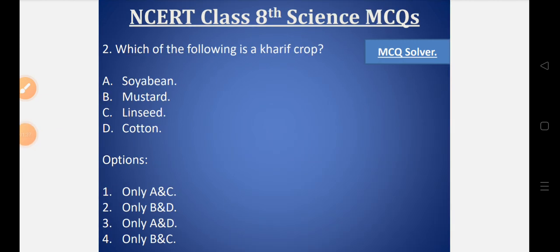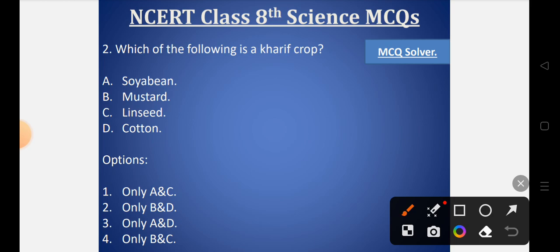Question number 2. Which of the following is a Kharif crop? Options are option A soybean, option B mustard, option C linseed, option D cotton. Let's look into the options. Option number 1, only A and C is correct. Option number 2, only B and D is correct. Option number 3, only A and D is correct. Option number 4, only B and C is correct.